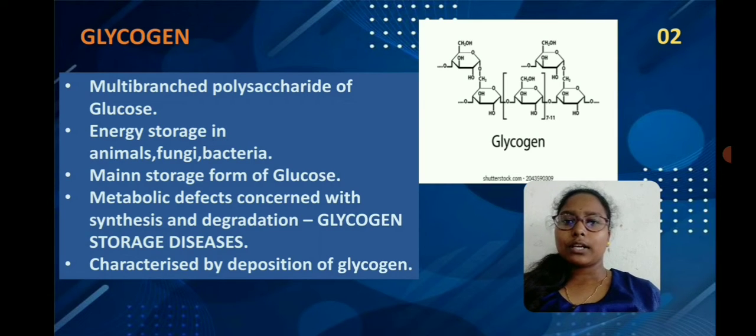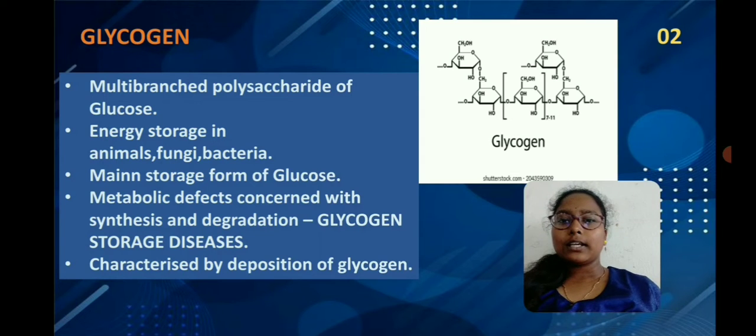Now, what is the function of glycogen? We said that glycogen is stored in liver and muscle. The liver glycogen is used to maintain the blood glucose levels. When there are low blood glucose levels in the body, the glycogen breaks down into glucose until it attains the normal level. If there are high blood glucose levels, the glucose will be converted into glycogen and stored in liver and muscles to maintain homeostasis. Hence, this is the function of glycogen.